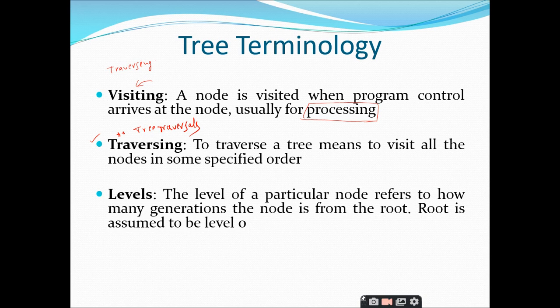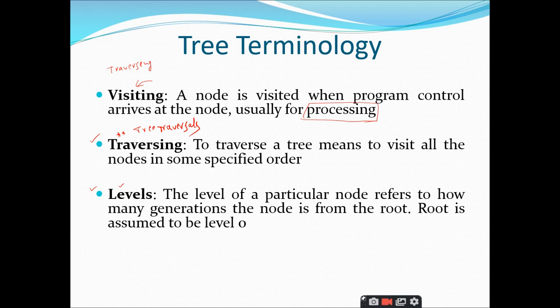And levels, this is also one important concept you should know. As I told you, when you want to represent hierarchical data, you represent it in the form of levels. You can give numbering to the levels also, right? Where should I start giving the numbering? As I told you, similar to a linked list, where you start everything from the starting node, in trees also you should start everything from the root node only.